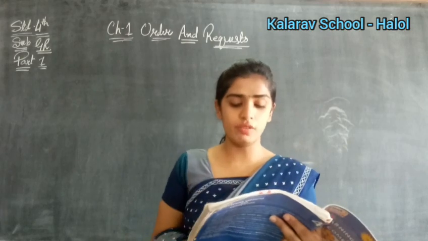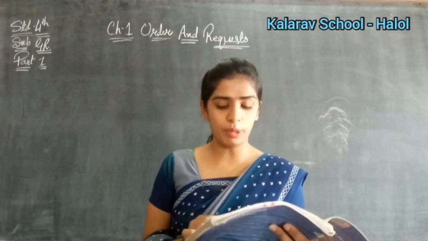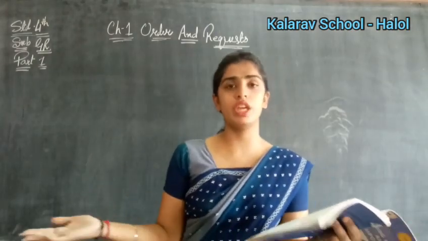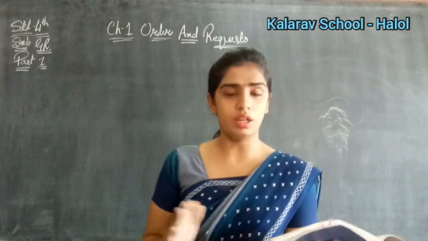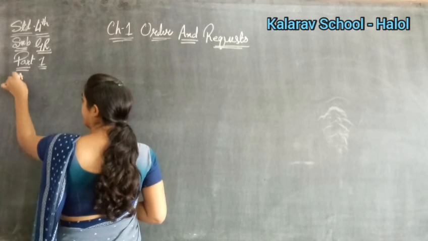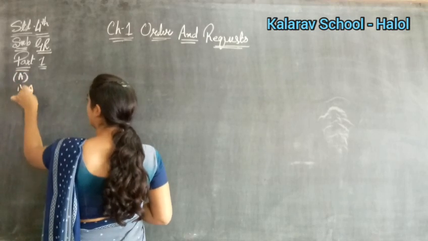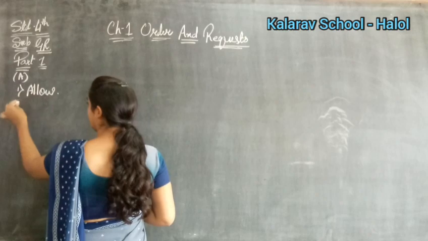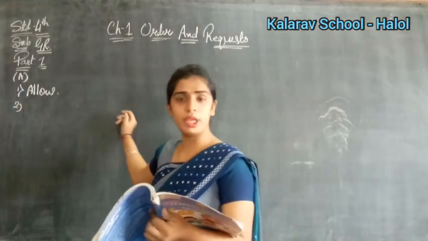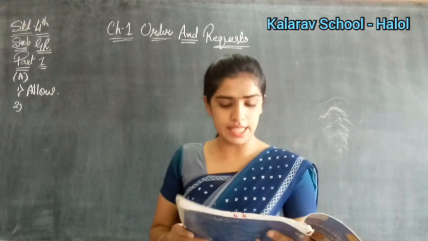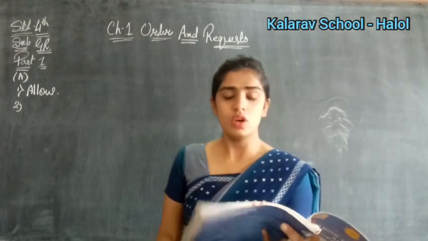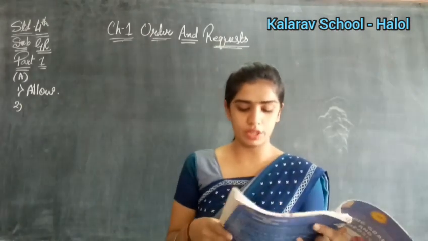Okay, so in the first one, what will you write? Allow the woman to board first. Means the woman who is standing, we have to allow that woman for the first one. So in Exercise A, the first blank would be allow. Your first letter should always be capital. Did you understand how you have to do it? Now see what is the next one. Dash the pasta in plenty of salted water.